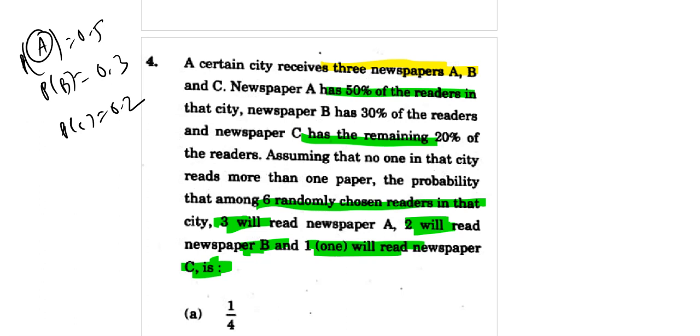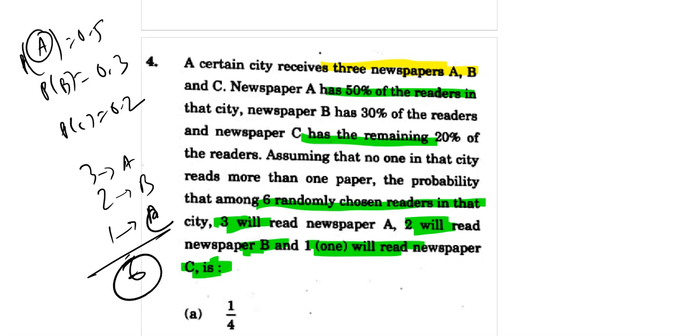So the number of ways to choose readers. So we need 3 readers for newspaper A. 3 रीडर चाहिए न्यूज़पेपर ए के लिए, 2 रीडर चाहिए बी के लिए, 1 रीडर चाहिए न्यूज़पेपर सी के लिए. So out of total 6. The number of ways to choose follows the binomial coefficient.